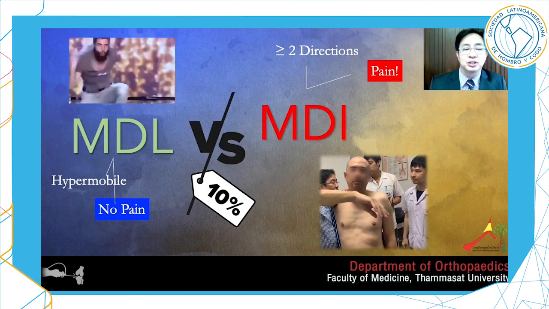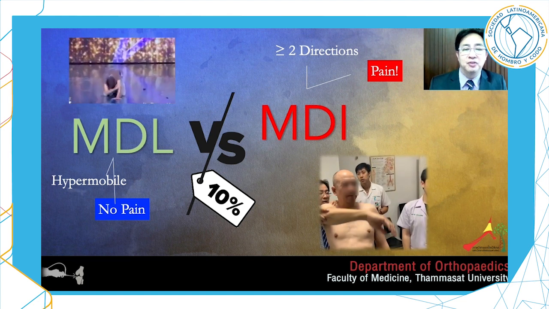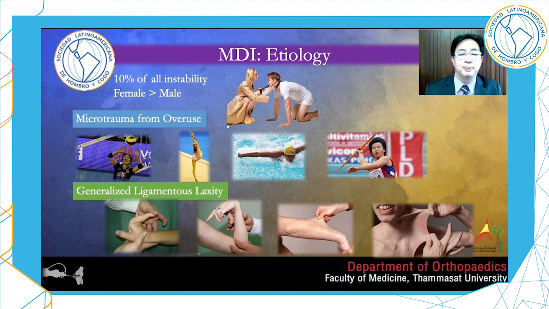Symptomatic laxity at least 2 directions, but the main component should have inferior laxity or instability. It is about 10% of all instability, mostly female. The first mechanism is repetitive microtrauma, such as overhead athletes. Second mechanism is due to disorder causing generalized ligament laxity. For example, Ehlers-Danlos syndrome, Marfan syndrome, osteogenesis imperfecta.